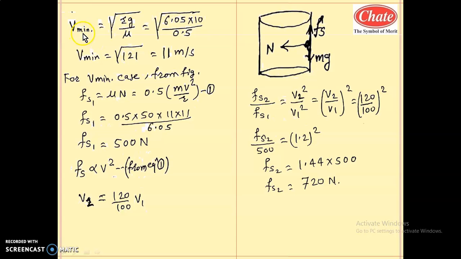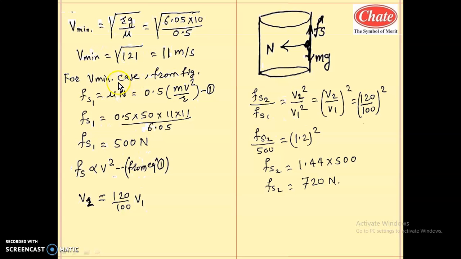So what is V minimum here? The minimum speed in this case is calculated by the formula square root of Rg by mu s. In this problem, R is 6.05 into g is 10 upon mu s value is 0.5. Solving this, you will get V minimum equal to square root of 121. So square root of 121 is 11. So minimum speed in this problem is 11 meter per second to complete the circular motion on this well of death.